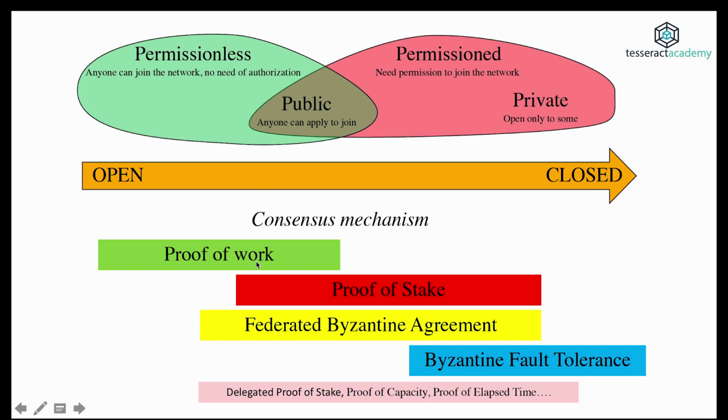And there are different consensus mechanisms that are used. Proof of work, which we're going to explain more about later, is the earliest consensus mechanism that was devised. And now we also have proof of stake, federated Byzantine agreement, Byzantine fault tolerance, and many other consensus mechanisms. And obviously, some of these consensus mechanisms are affected by whether the blockchain is permissionless or permissioned.